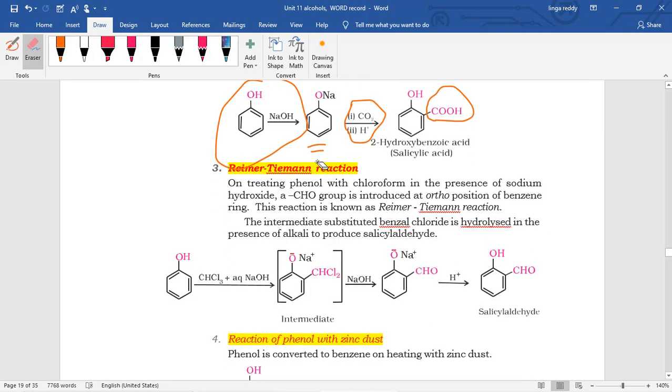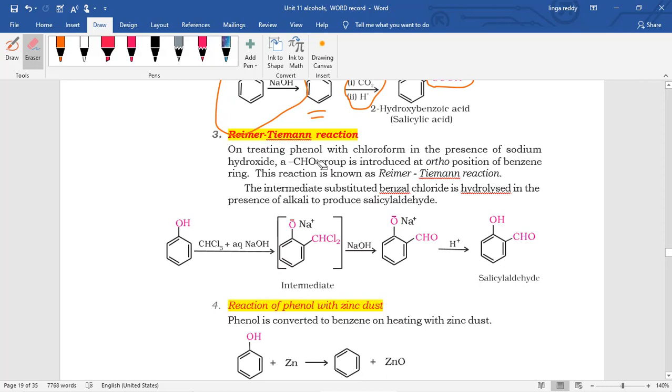Next, the Reimer-Tiemann reaction. This name also you have to remember. In this reaction, the reactant is of course phenol, and the main reagents are chloroform plus aqueous NaOH. Here the electrophile is CCl2.